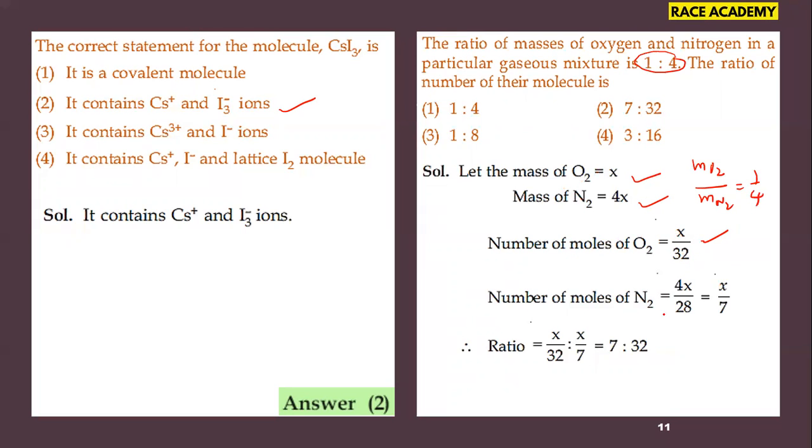The number of moles of nitrogen is the mass of nitrogen, 4x, divided by the molar mass of nitrogen, 28, which becomes x by 7. So x by 32 and x by 7. That ratio, x by 32 to x by 7, becomes 7:32. So 7:32 means our right option is the second option for this question.